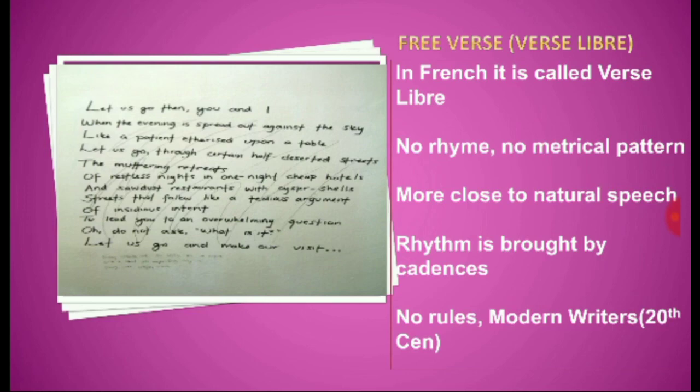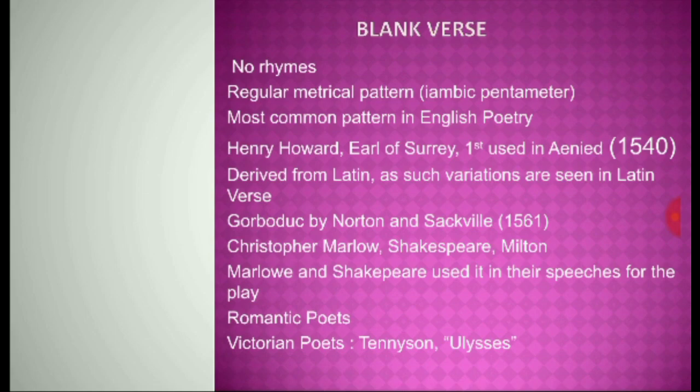Now we move on to blank verse. What is blank verse? Obviously, no rhymes. There is a regular metrical pattern, basically or generally iambic pentameter. This is the most common pattern in English poetry because you see it started first. It was used by Earl of Surrey in his Aeneid in 1540, and it is derived from Latin. As such, variations are seen in Latin verse.